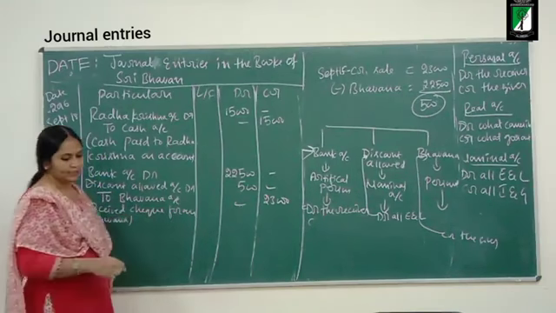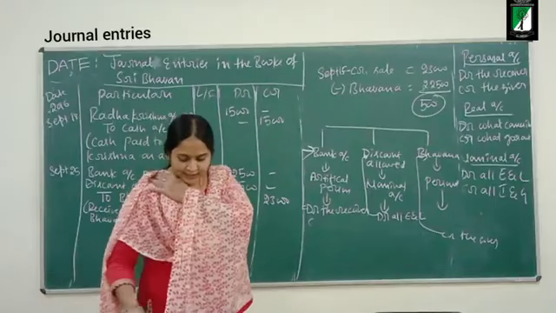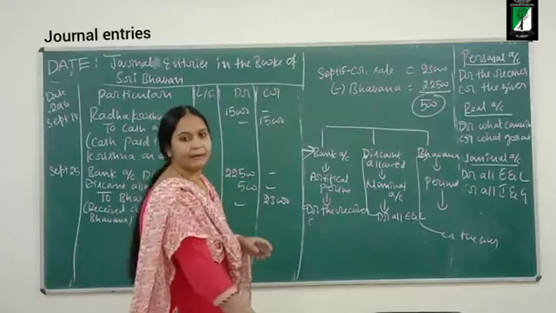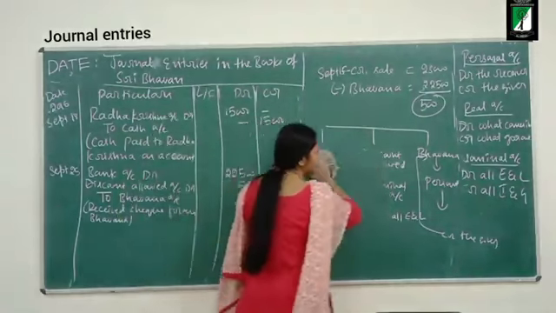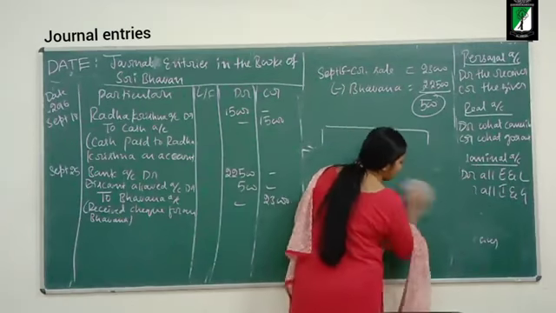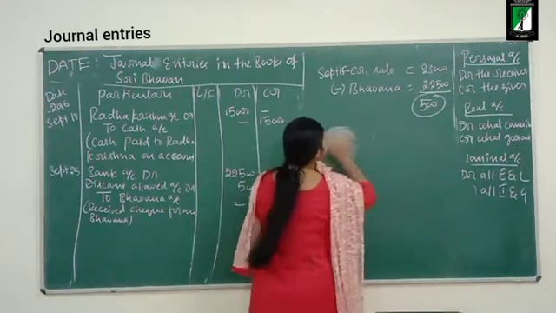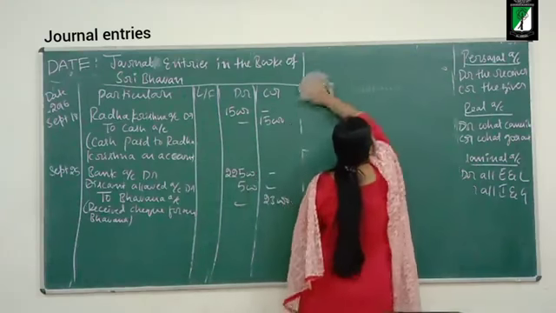Okay, now moving on to the next transaction. The next transaction is rent paid by check. The business is paying rent. How is it paying rent? By check. Rent paid by check.